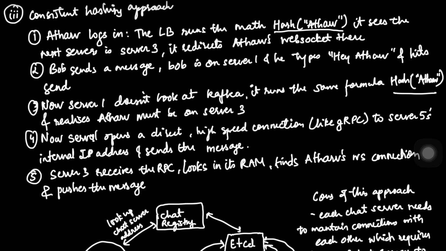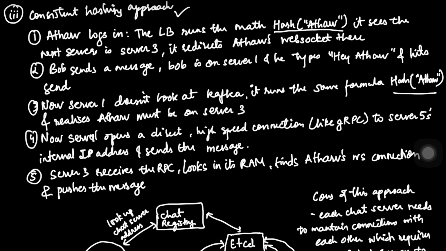So we just saw why Apache Kafka fails at a billion users. The overhead of a billion topics is just too much. We need a way for our servers to find each other without a middleman. We need a system where server 1 can look at the user ID and calculate exactly where the user is sitting. To do that, we are going to use the consistent hashing approach. The beauty of this approach is that it's completely deterministic.